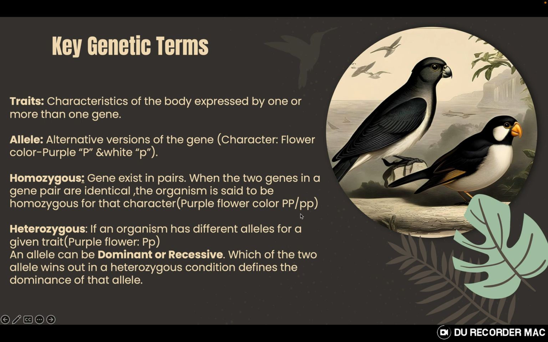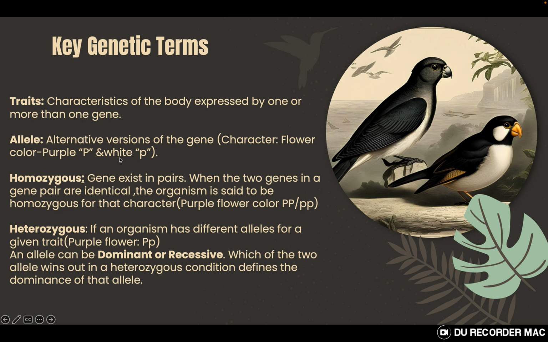In any of these situations, we would say that these genes are alleles, which means we are talking about one character, but the purple color and white color are the two options within that character. So these two are alleles to each other.